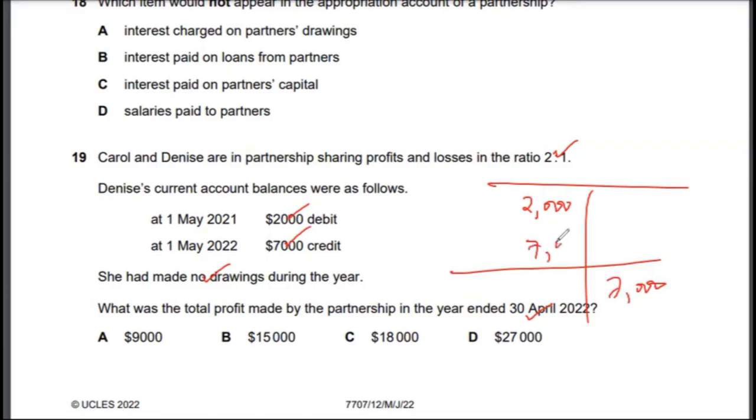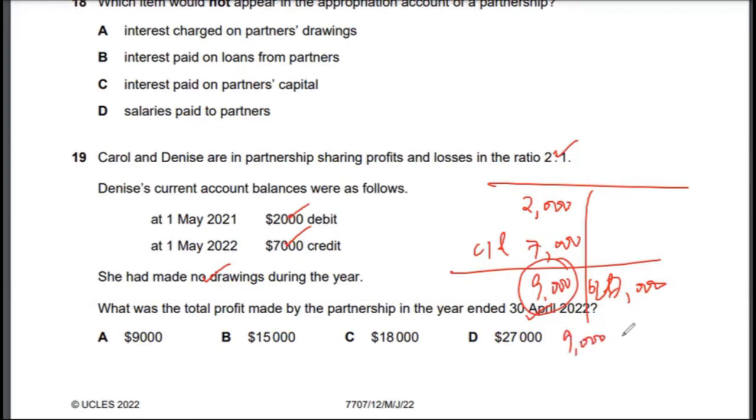So what does that mean? So 7,000 must have been here as carried forward. That's why it's being brought forward. The total balance should be 9,000, right? So this 9,000 is basically the share of profit.